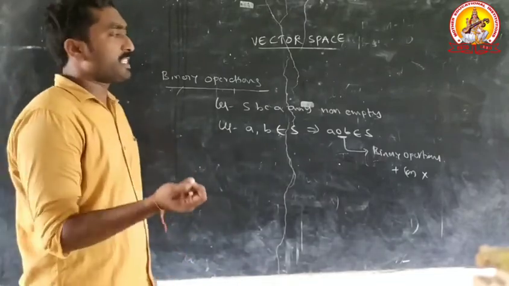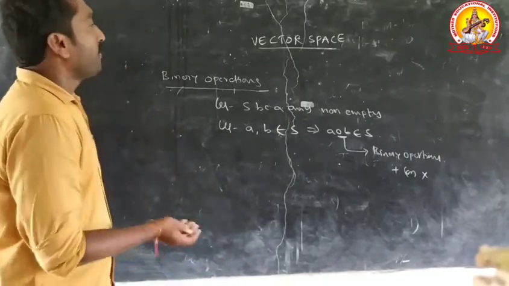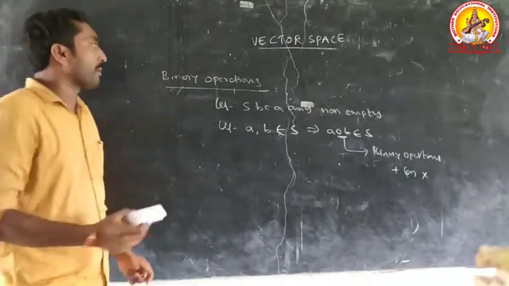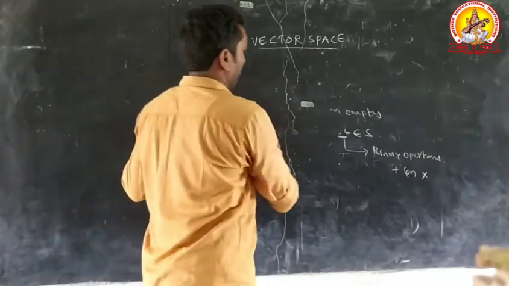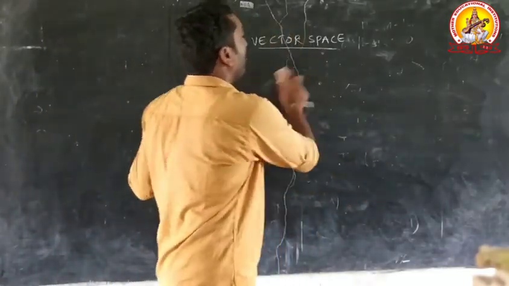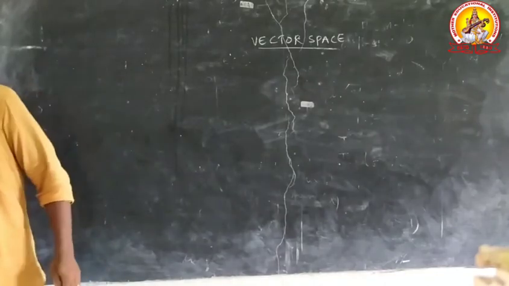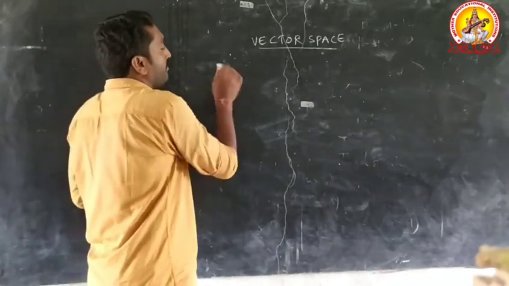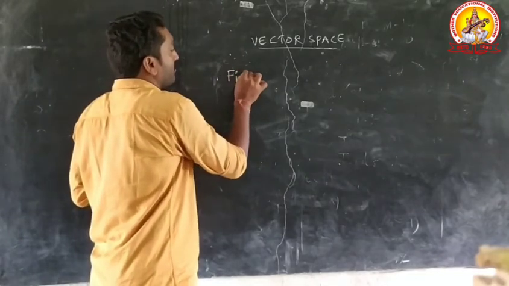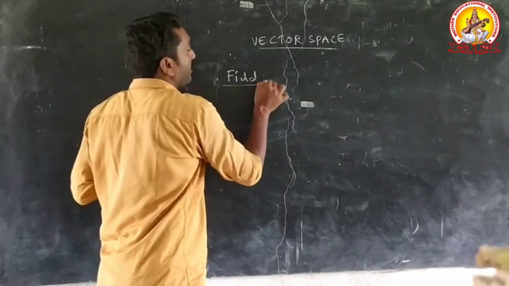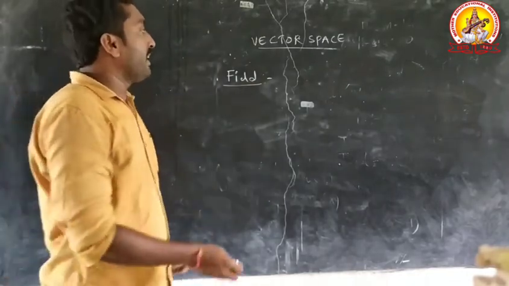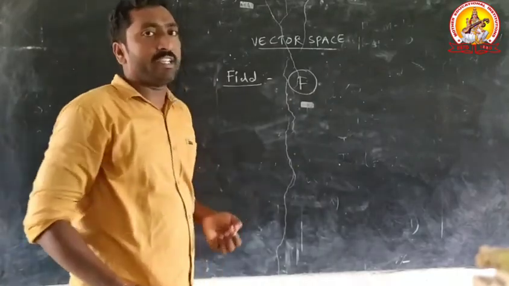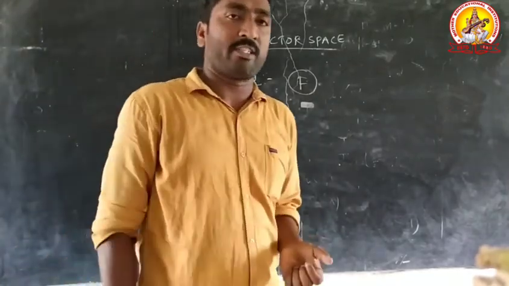Next, the basic point of field. Field is denoted by capital F. Every field satisfies three conditions.